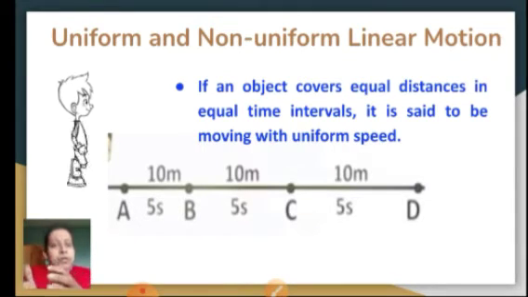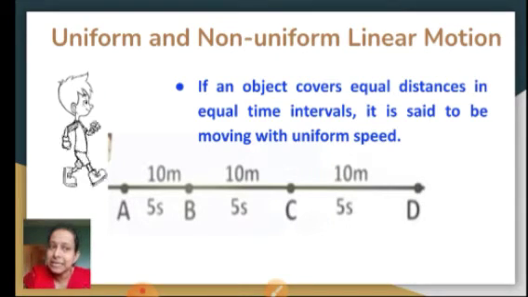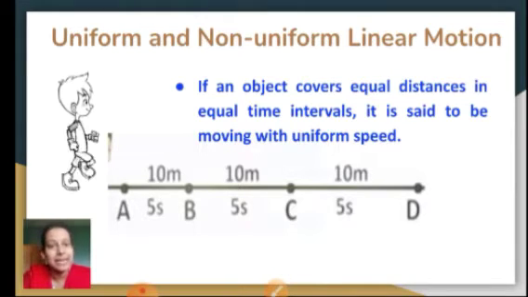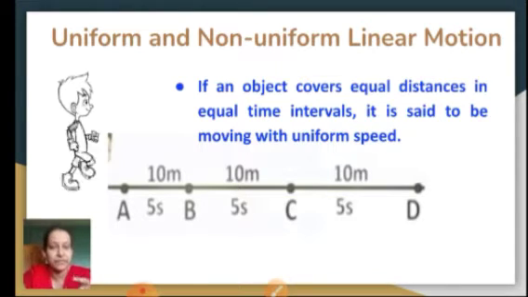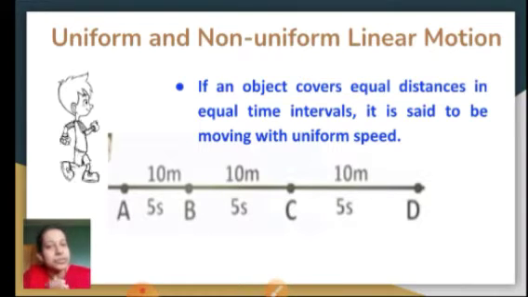So AB 2 meters per second, BC 2 meters per second, CD 2 meters per second. And since every time it is 2 meters per second, it is a uniform motion. Let's try to find out now its average speed. Now you know the formula of average speed is total distance upon total time taken. So for total distance we have to take all the paths travelled, AB, BC, CD, add them and find out the total distance.